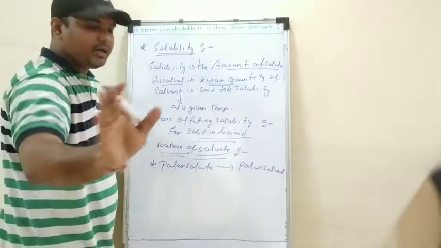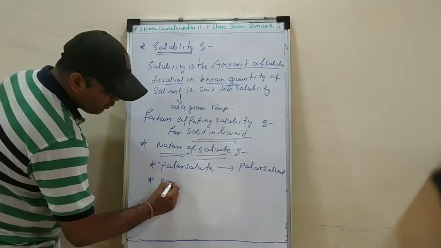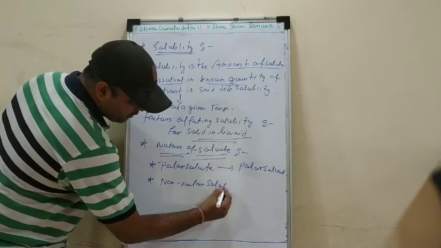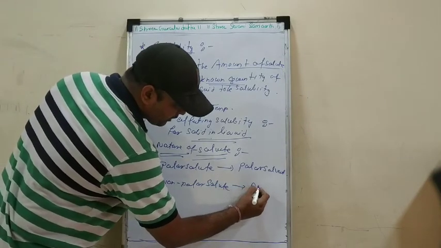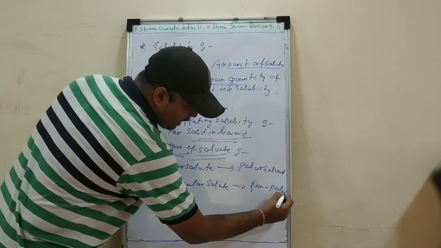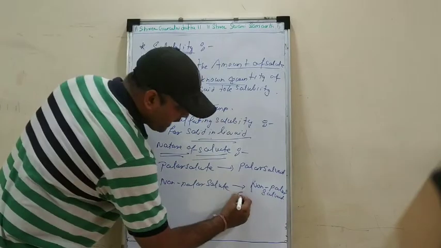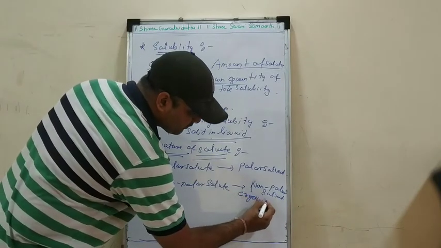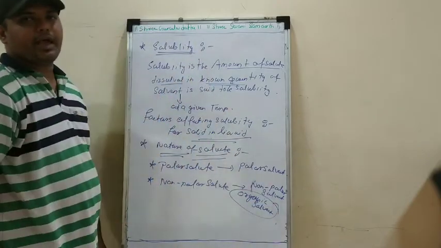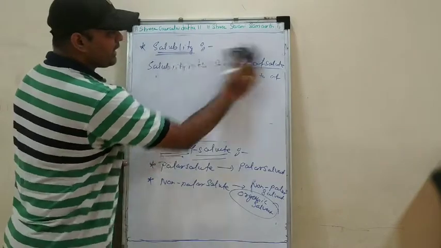Polar solute is getting dissolved in the polar solvent and non-polar solute will get dissolved in a non-polar solvent, or we can also say organic solvent, right? So I hope that, my dear students, you have understood what is like dissolves like.